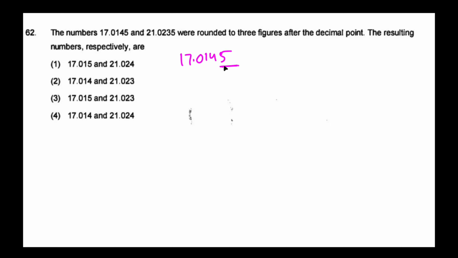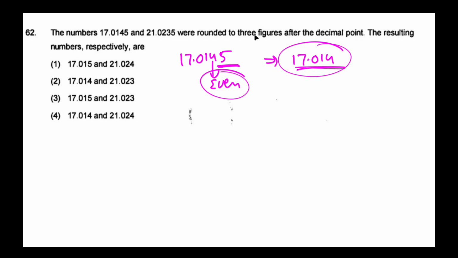Here the last removed digit is 5, and the digit before it is an even number. If the last deleted digit is 5 and the digit before it is even, no need to change anything, write the number as it is. So this is rounded off to three figures after the decimal point.